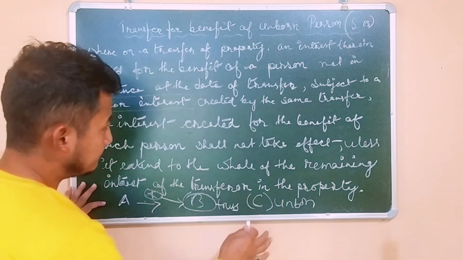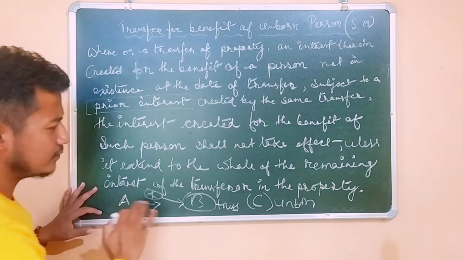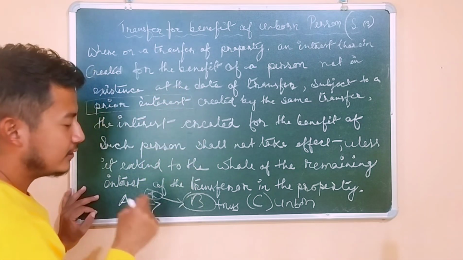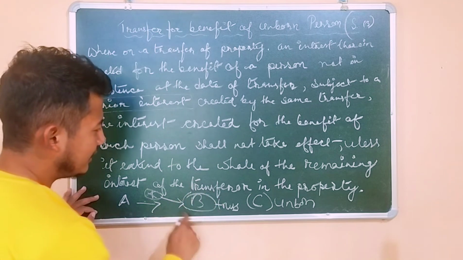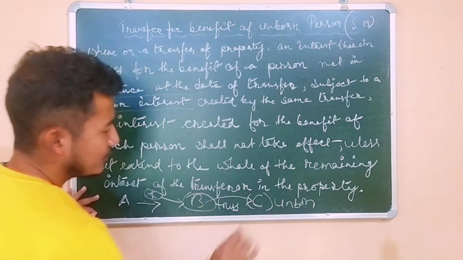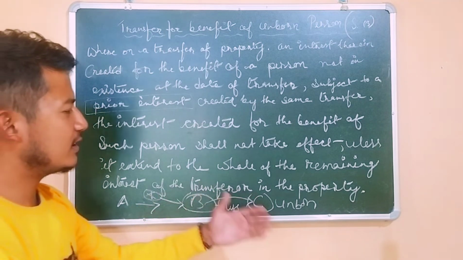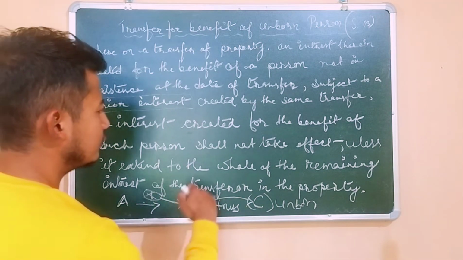In order to fulfill the section, what is needed is that the entire property has to go to C once C comes into existence. Once C comes alive, the property has to go completely.